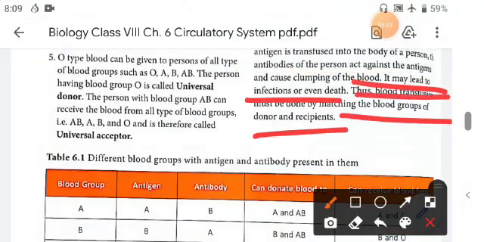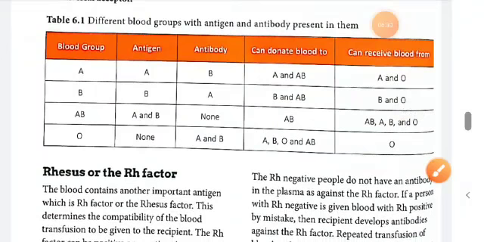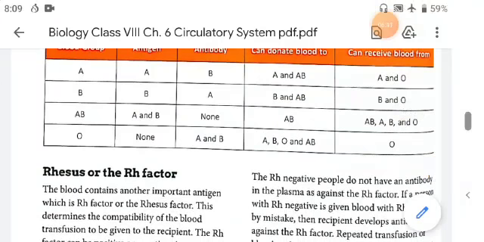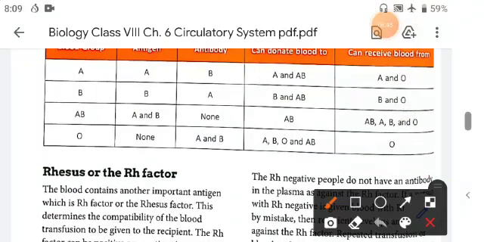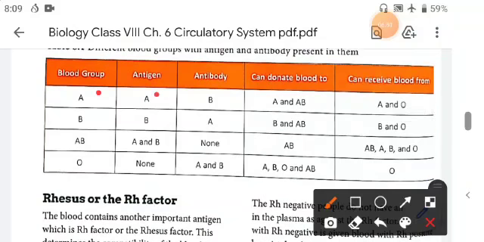So without matching we should not give the blood. Now different blood groups with antigens and antibodies are given here in this table. So here A group has antigen A and antibody B, and it can donate the blood to A and AB and receive the blood of A